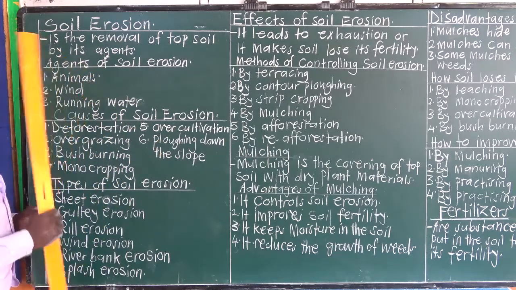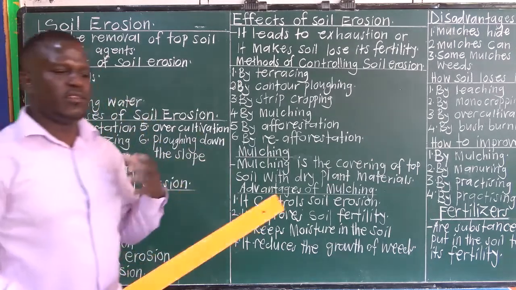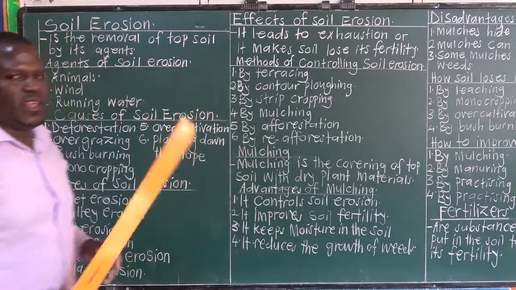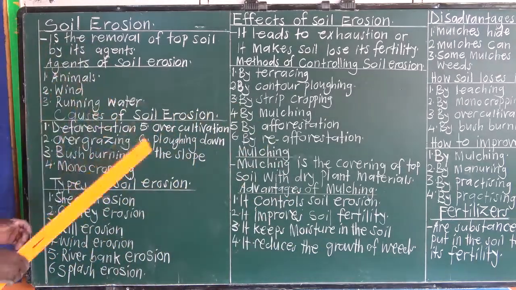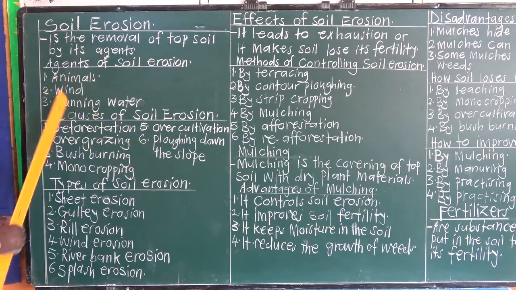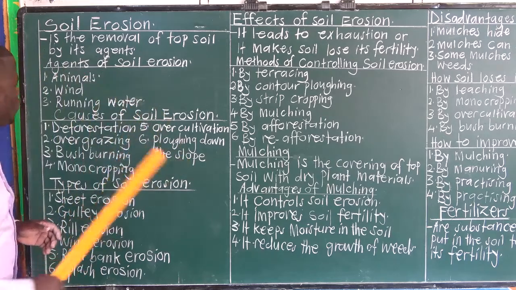Animals, wind, and running water. Some people call it fast-flowing water. These are the agents of soil erosion: animals, wind, running water, or fast-flowing water.